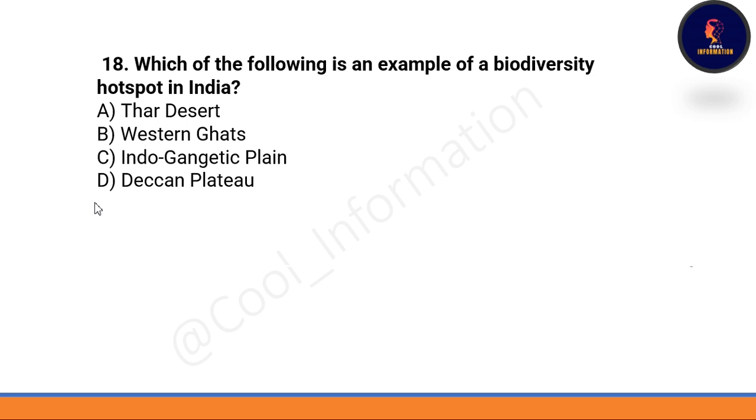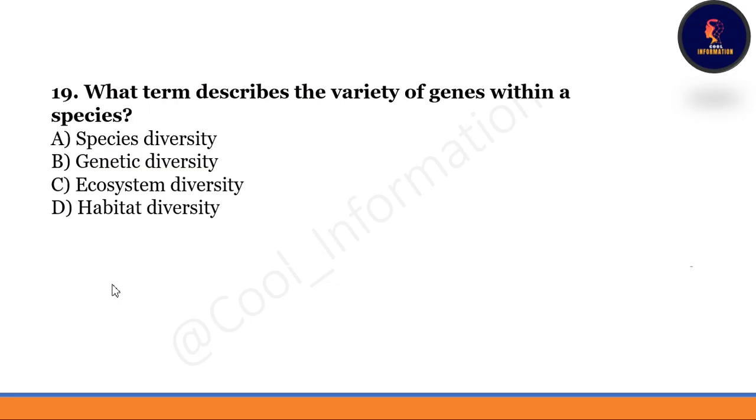Next question is, which of the following is an example of a biodiversity hotspot of India? Very important question. This question was also asked in the last semester exam. Western Ghats is an example of a biodiversity hotspot in India. Keep it in mind. Correct option is option number B. Next question is, what term describes the variety of genes within a species? If you read the question carefully, you will get the answer. Genetic diversity describes the variety of genes within a species.